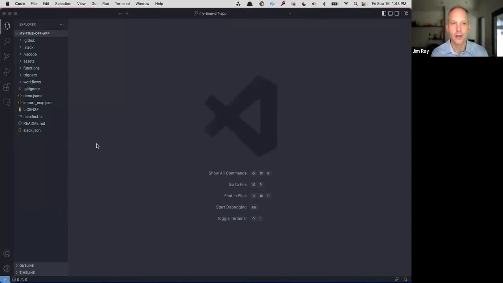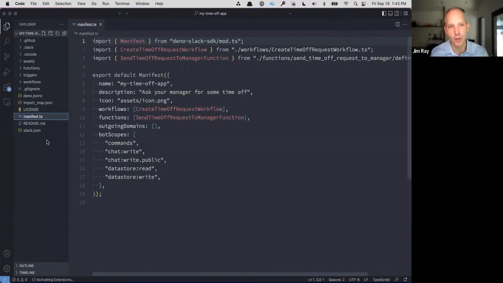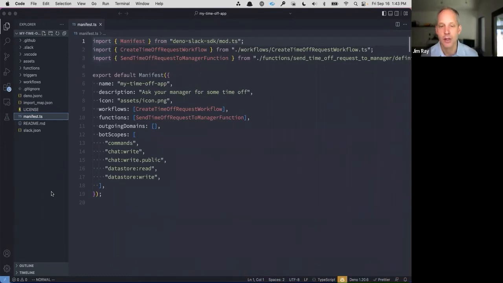And probably the first place that you're going to want to start is the manifest file. And you'll notice that it's written in TypeScript. TypeScript is the programming language that we are using for the SDK that you use to deploy to Slack. So the infrastructure that you deploy your application to is built on a JavaScript runtime called Deno. We love Deno. It's great. It's secure and very performant right out of the box. And it supports TypeScript right out of the box as well.